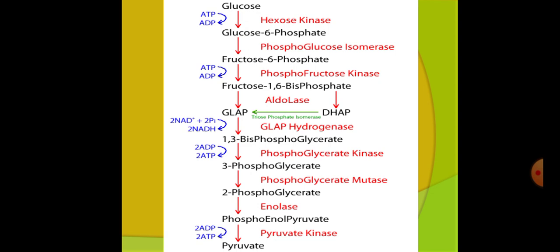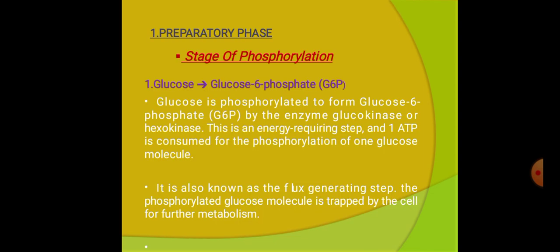The first reaction occurs in the preparatory phase, in the first stage of phosphorylation. In the first reaction, glucose is converted into glucose 6-phosphate.